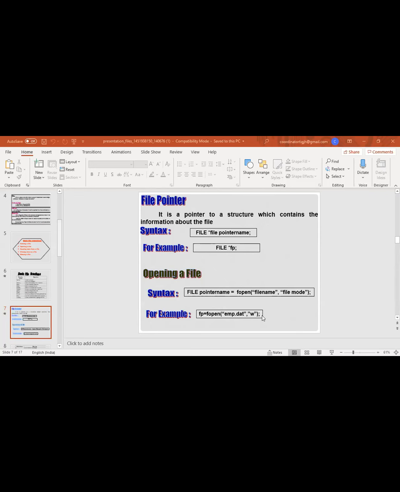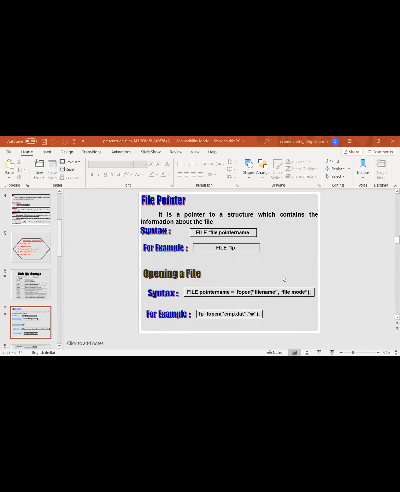For the syntax for opening a file, fopen. After that, the file name. So here you have to specify the path. After that, your file name with extension, because if I am creating a text file, then we have to write the path of that file, then the file name, whatever your file is, already created, or you have to create, whatever you want, then specify the file name dot the extension.